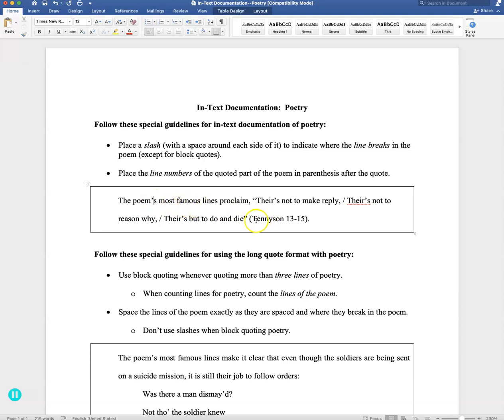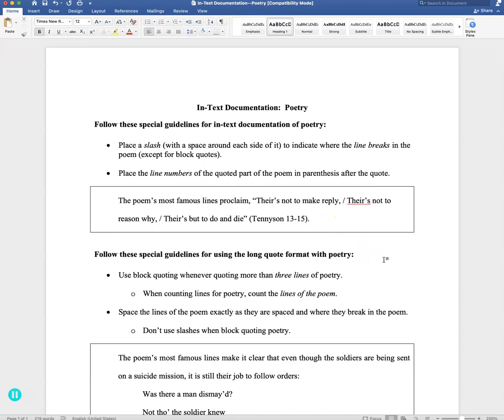If we did, we wouldn't repeat it there, but we don't in here. So we have Tennyson, space, and then just the line numbers. Those are the two things that are probably the most different about citing poetry in your essay: you put slashes where the line breaks are, and you put line numbers in place of page numbers.